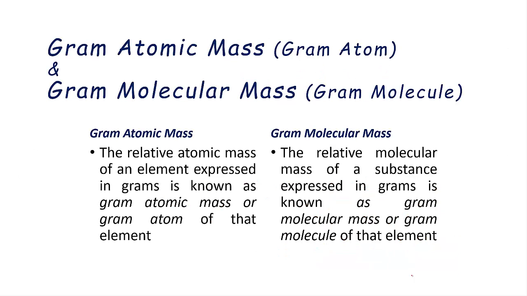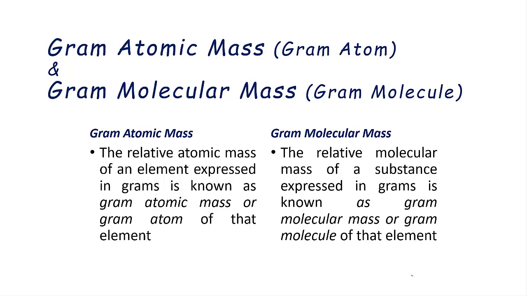Gram atomic mass, that is gram atom, and gram molecular mass, that is gram molecule. Gram atomic mass is the relative atomic mass of an element expressed in grams, basically representing the atomic masses in terms of grams.